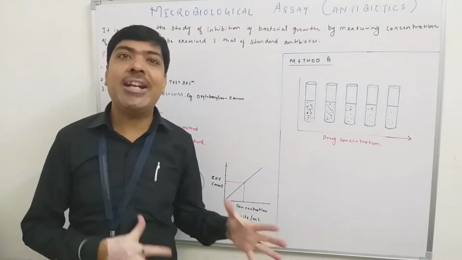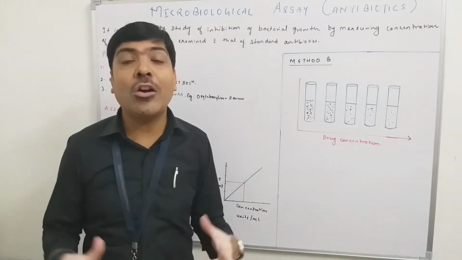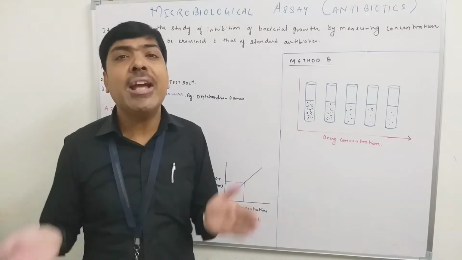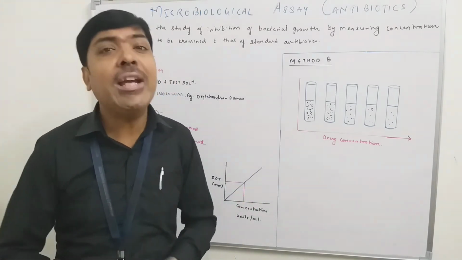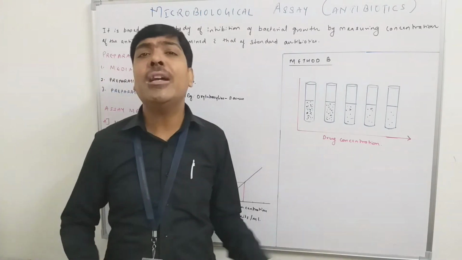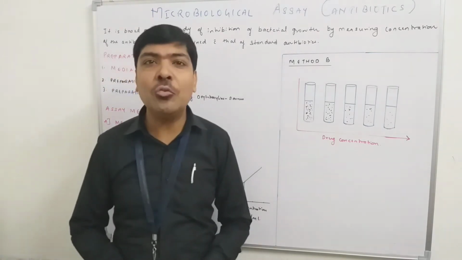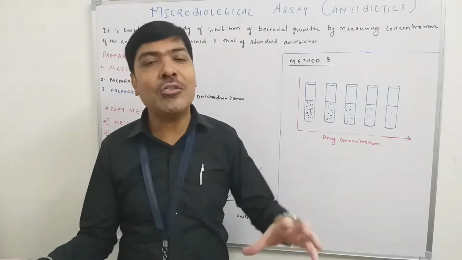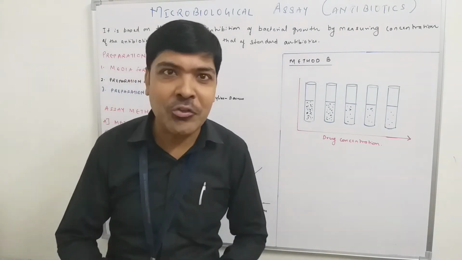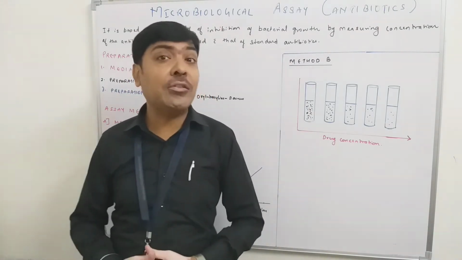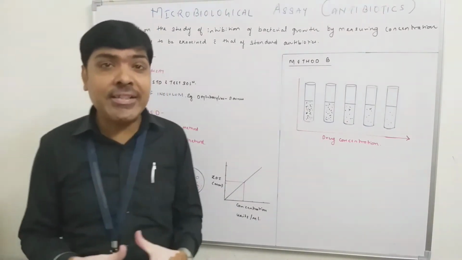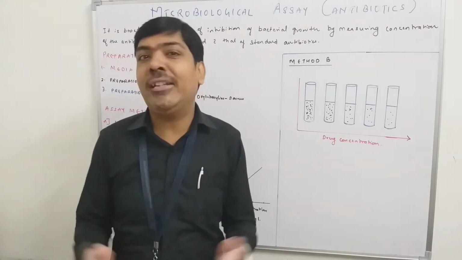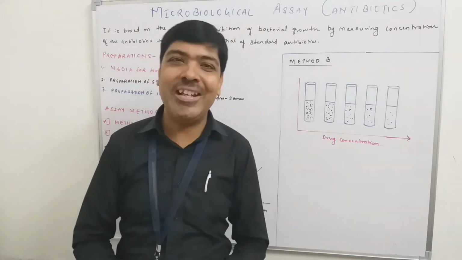Okay, we know that the standard antibiotic is already tested. So what should be the result of the standard antibiotic? With the standard antibiotic, we will find that definitely a zone of inhibition will be generated because it has already been tested. So we have to measure the zone of inhibition of the test solution as well as that of the standard solution. Maybe if your test solution does not have the tendency to inhibit the growth of the microorganism, then in that case you will find that no zone of inhibition is available.